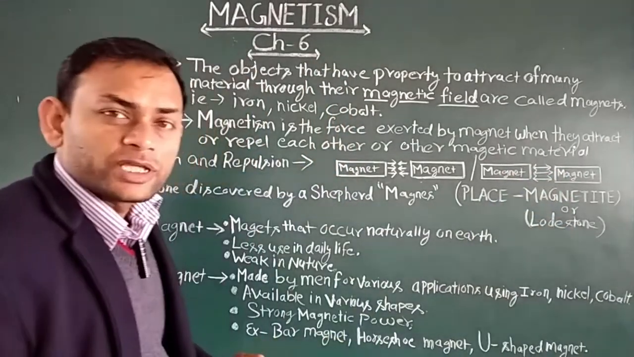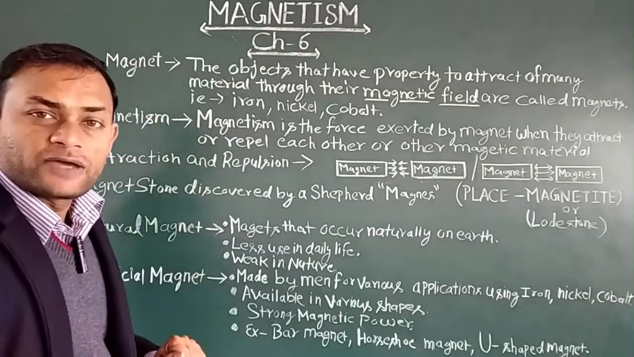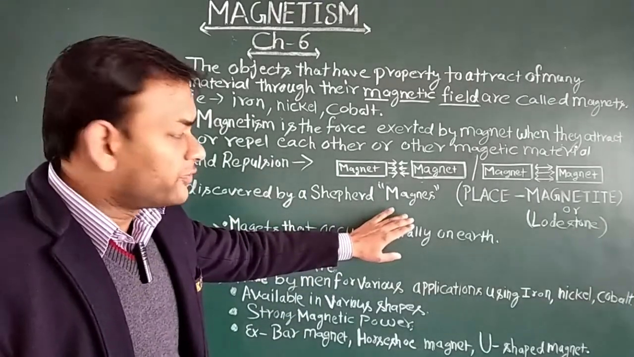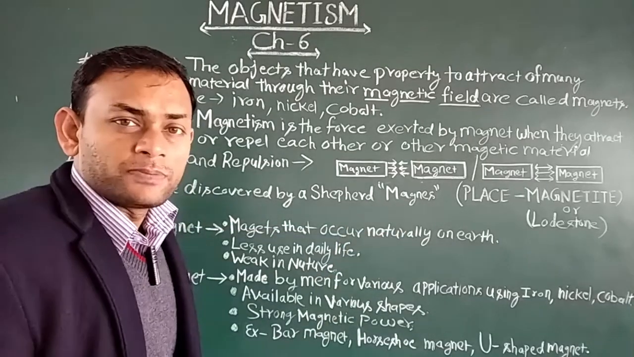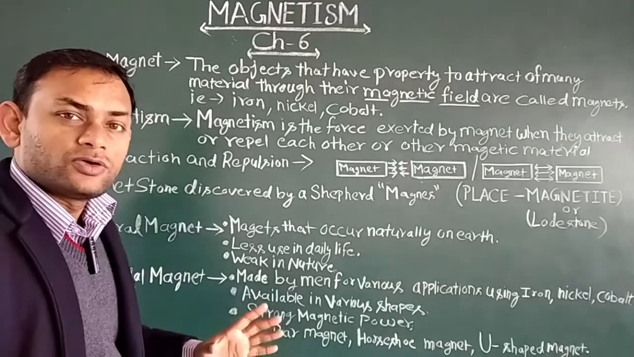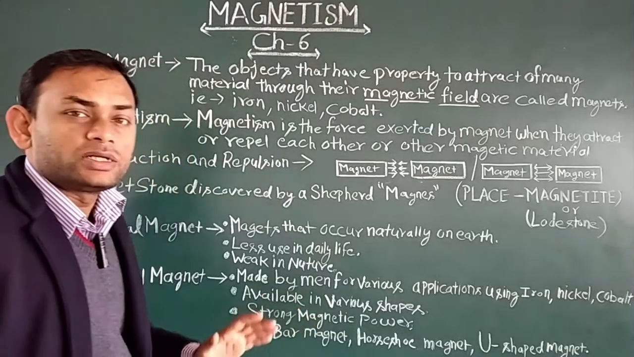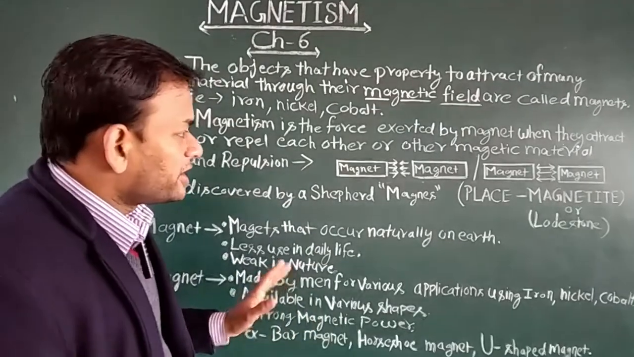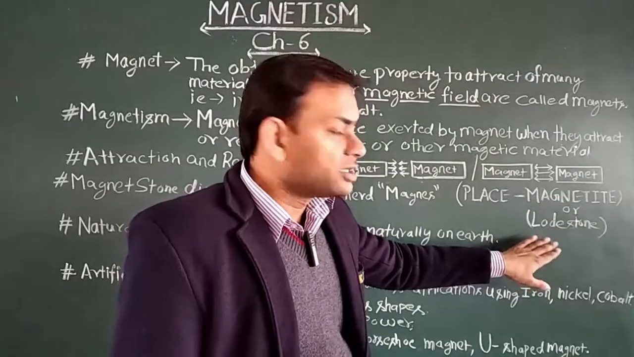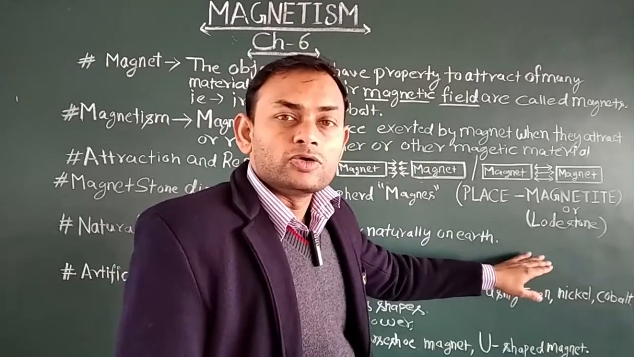As far as the discovery of the magnet is concerned, the magnet was discovered by a shepherd named Magnus. When he was moving with his flock of sheep, he found a large stone that had the power to attract iron. That stone was called the magnet, and the place where it was found is called Magnetite, also known as the lodestone.